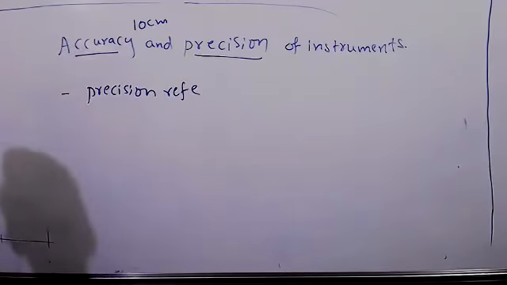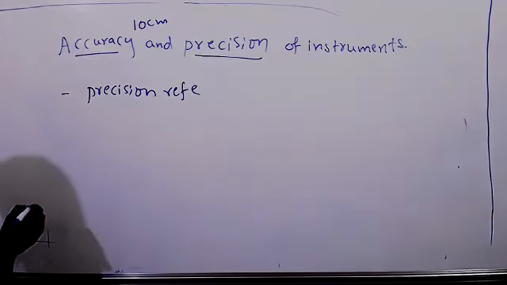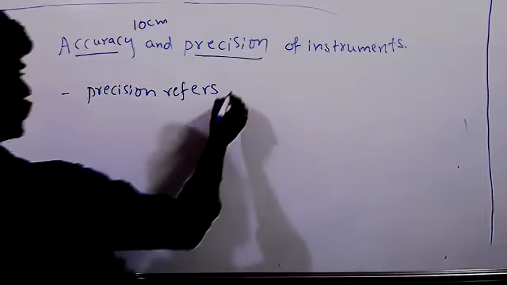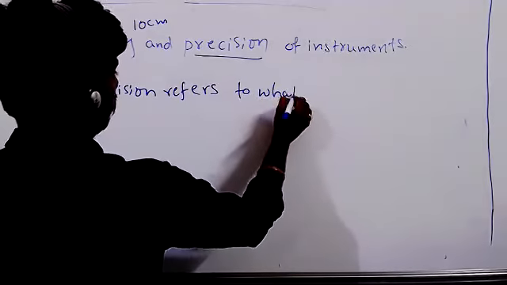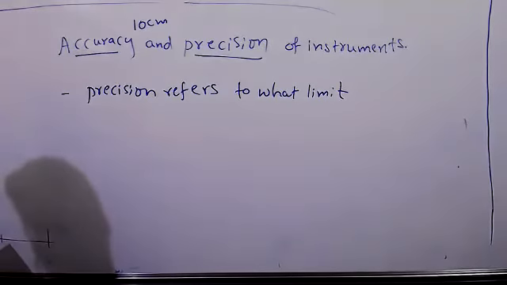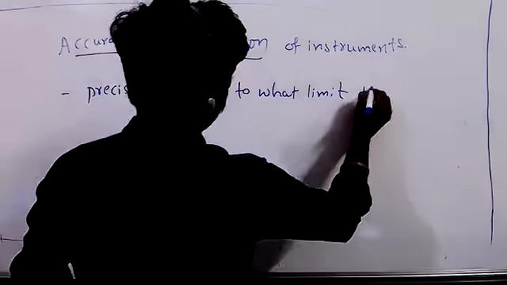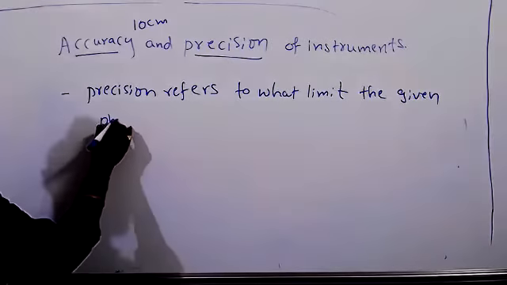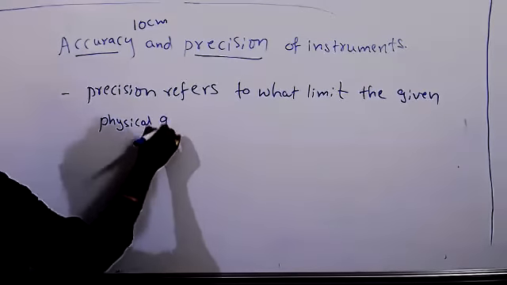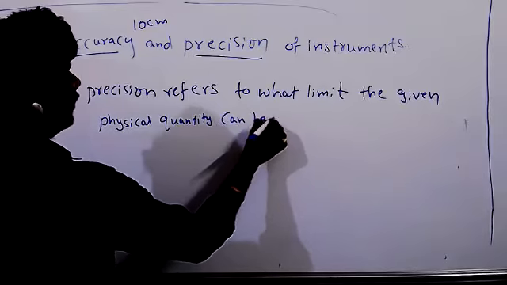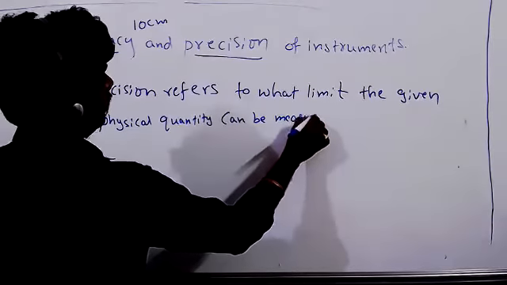Now, precision refers to what limit the given physical quantity can be measured.